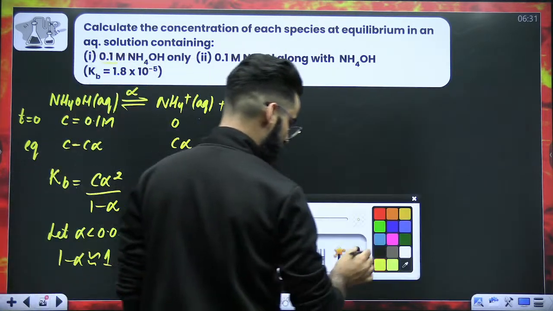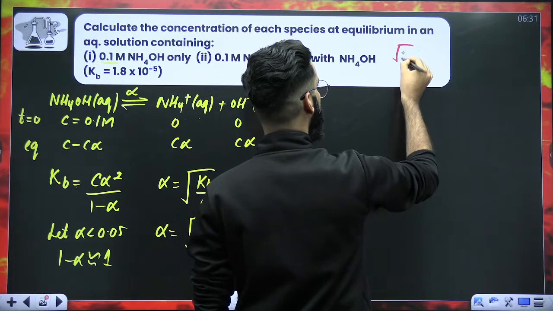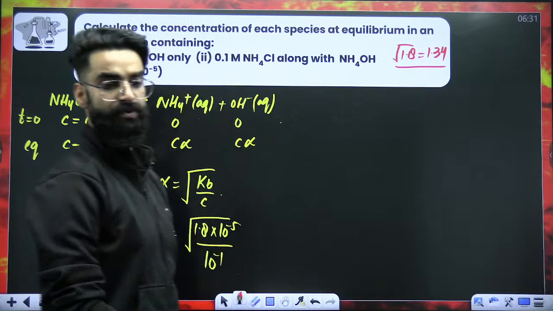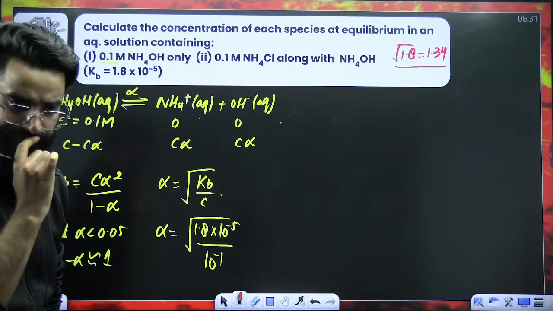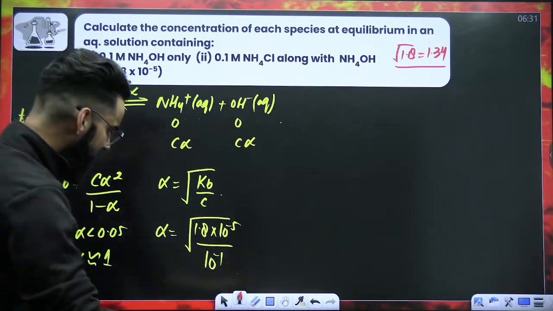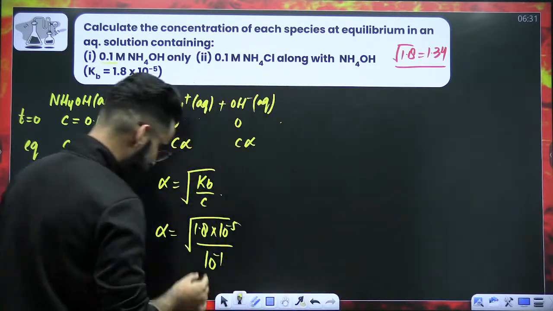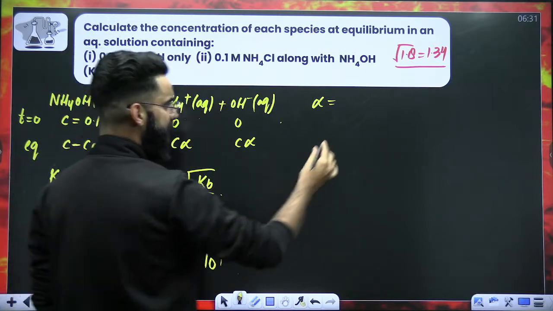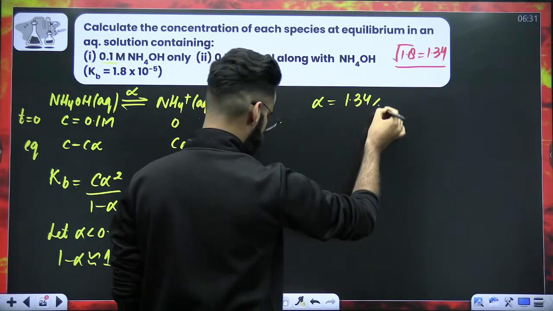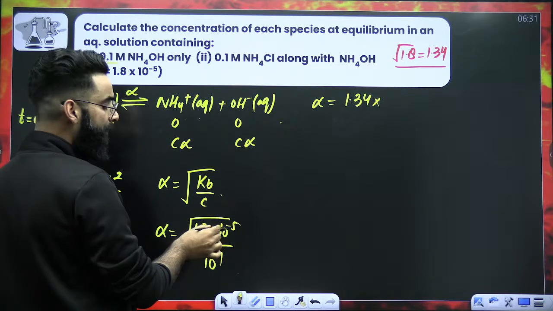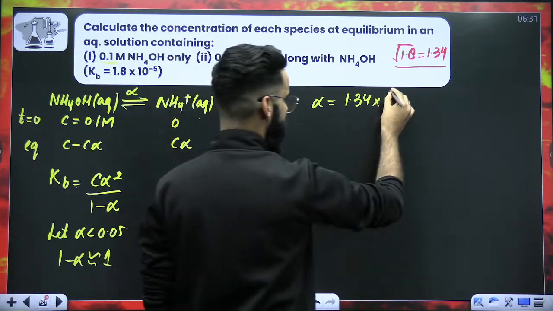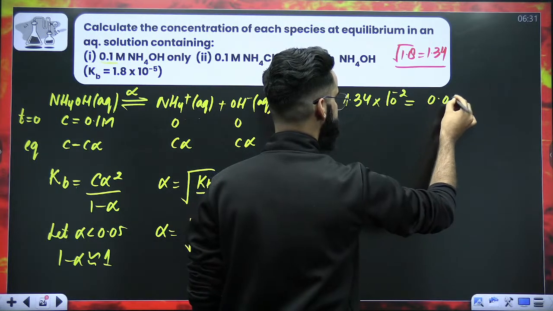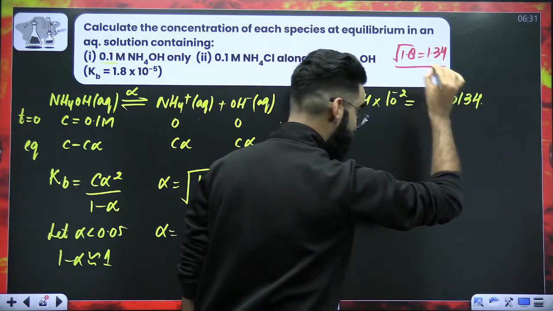Do remember from now onwards, you'll be frequently using this: root of 1.8 is equal to 1.34. Now, my dear students, try to understand a few more things. Get the value of alpha from here. Alpha will be equal to under root of 1.8, which is 1.34, multiplied by 10 raised to the power minus 1 going up, so 10 raised to the power minus 4. Root of 10 raised to the power minus 4 is 10 raised to the power minus 2. So this is the value of alpha, which came out to be 0.00134. Now, check the value of alpha.